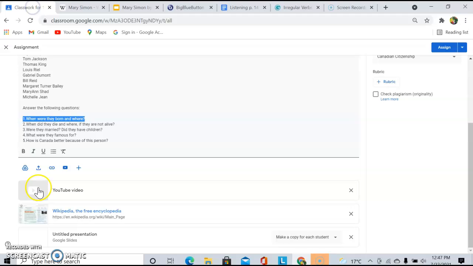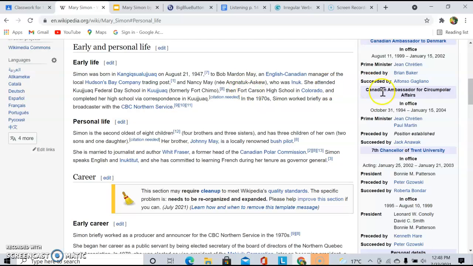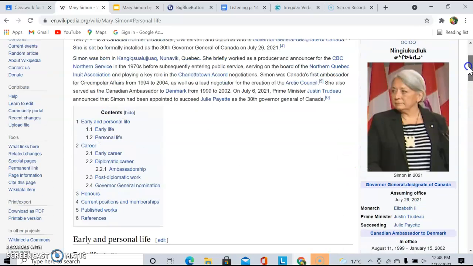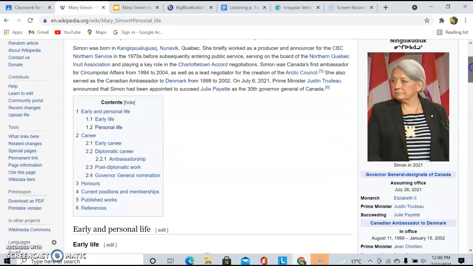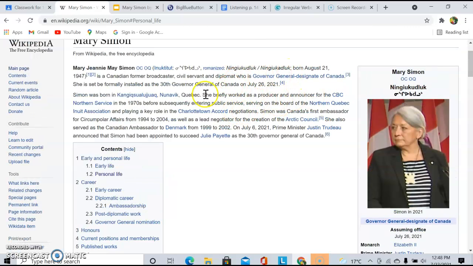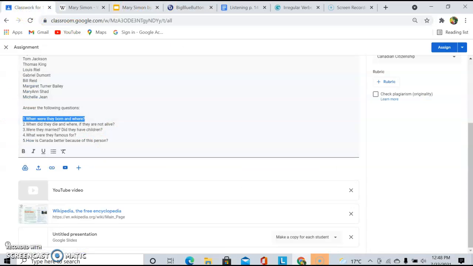So when did they die and where, if they were not alive? So Mary Simon, I can find out from here, is still alive. So she has not passed away. It would have mentioned it right up here, so I don't have to worry about that question. So number 3, were they married? Did they have children?